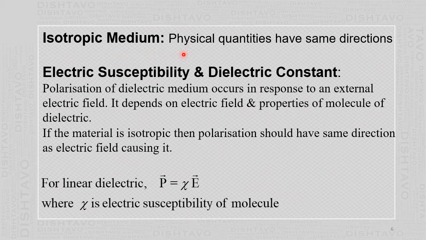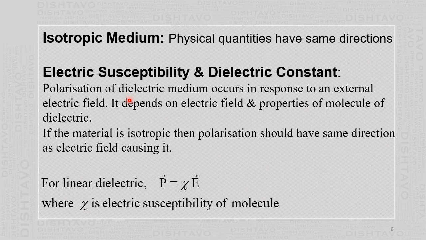Then we'll see the meaning of the electric susceptibility and dielectric constant. As we have seen earlier, a dielectric medium gets polarized. That means it will have a dipole moment only in the external electric field. Otherwise, whether it's a polar dielectric or non-polar dielectric, the total dipole moment is 0, so polarization is 0.